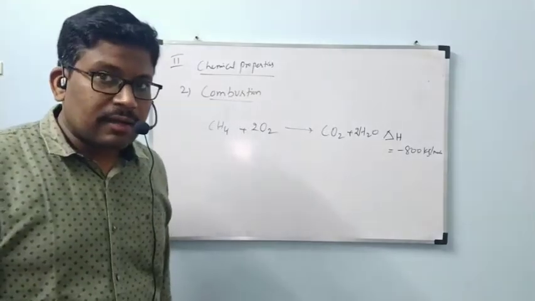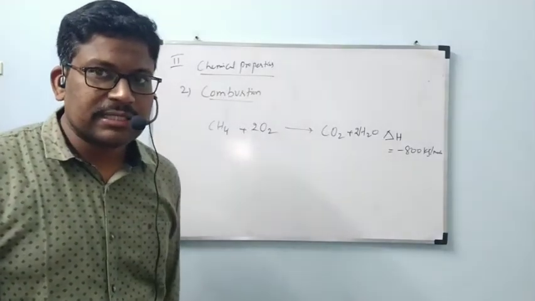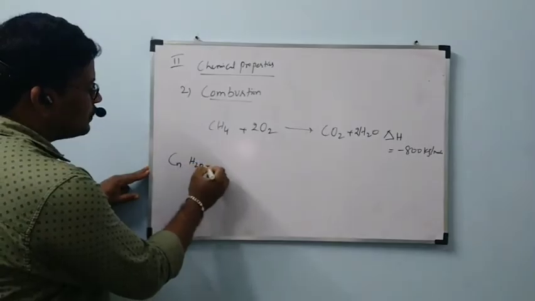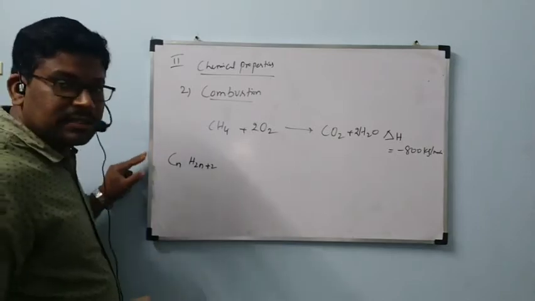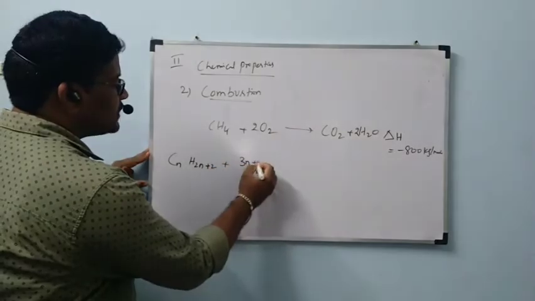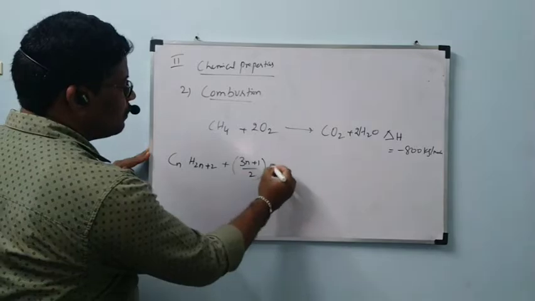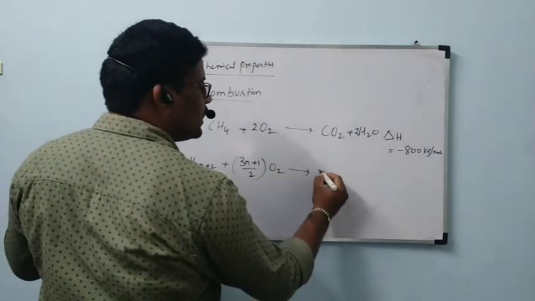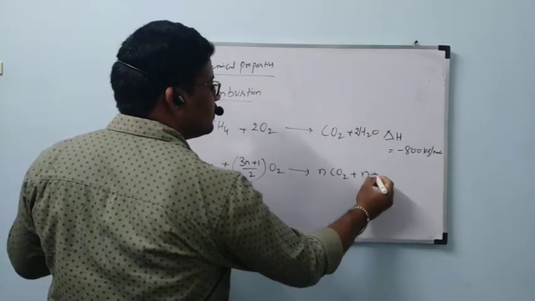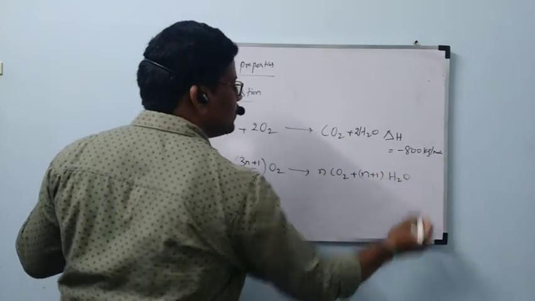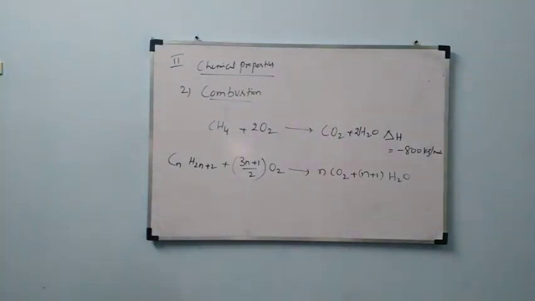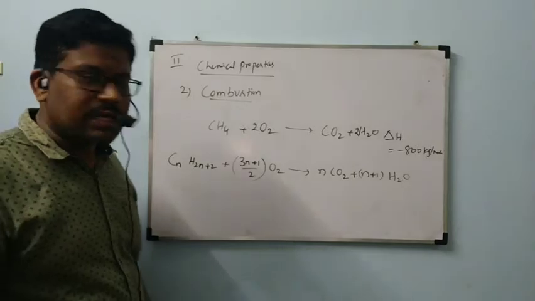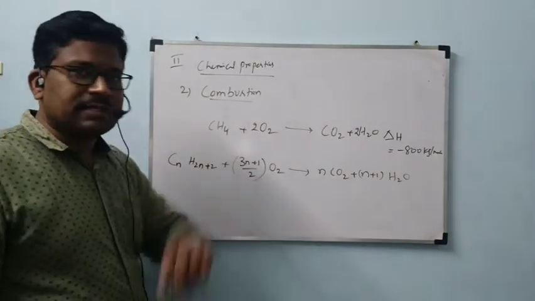Did you understand? Here, for alkanes, one general reaction is there. That reaction is CnH2n+2, the general formula of alkanes, reacting with (3n+1)/2 O2. This is the coefficient of O2, to form n CO2 plus (n+1) H2O. CnH2n+2 plus (3n+1)/2 O2 gives rise to n CO2 plus (n+1) H2O.